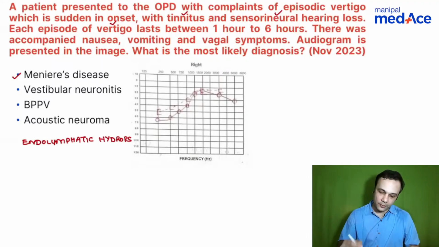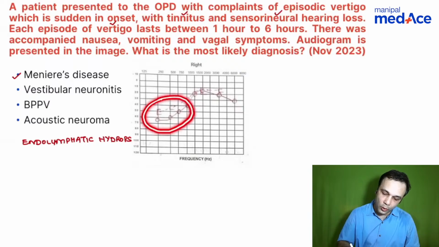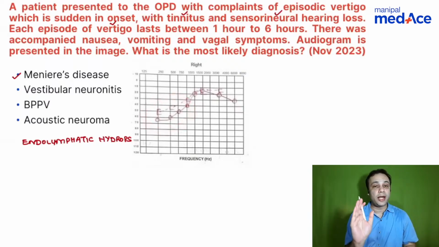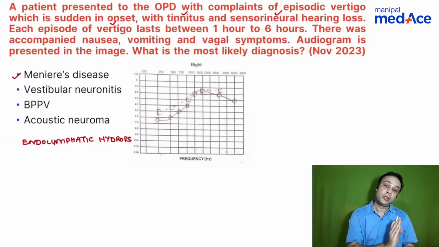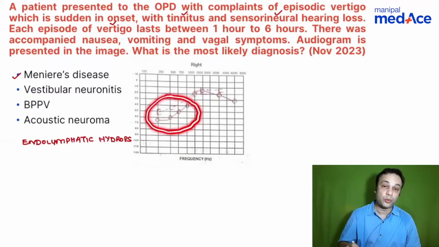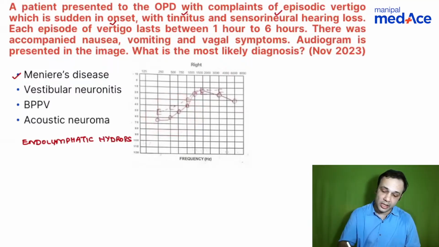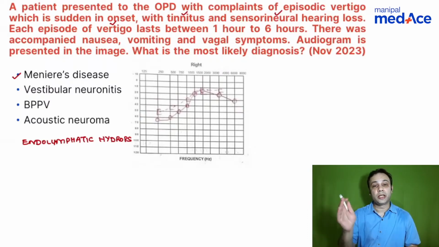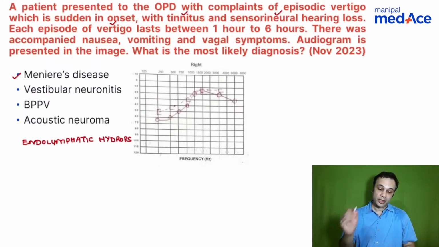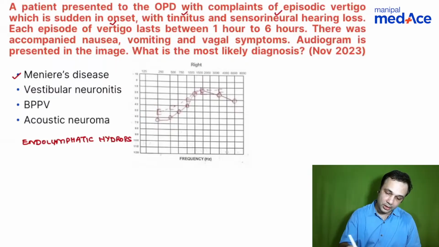It starts off with what you see in this image, that is a low frequency hearing loss, because the apex is getting affected first, and then eventually the base gets affected. So a low frequency hearing loss is what you see in Meniere's disease. We'll discuss a little more about it, and eventually it produces a severe hearing loss over a period of time.